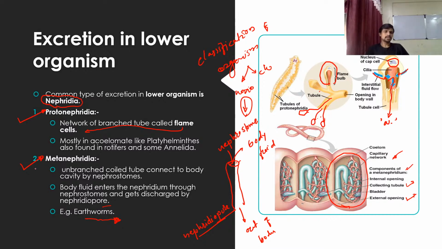Just keep in mind what a nephridiopore, a nephrostome, a nephridium and a metanephridium are. That is sufficient to attempt the question in the examination, if any.